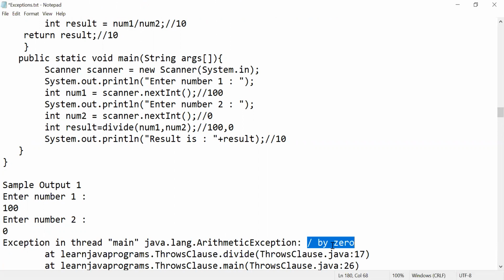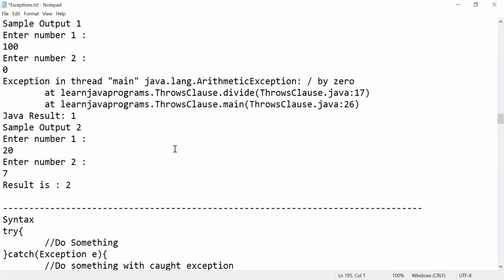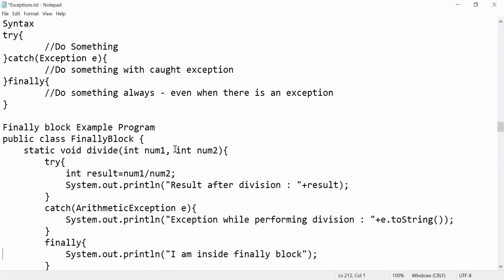Got it. But sir, I don't want this division by 0; I want to give my own message. Then what do you need to do, my dear? By using throws we can do it. But when you are using throws, again, why go with throws? That's necessary time waste.